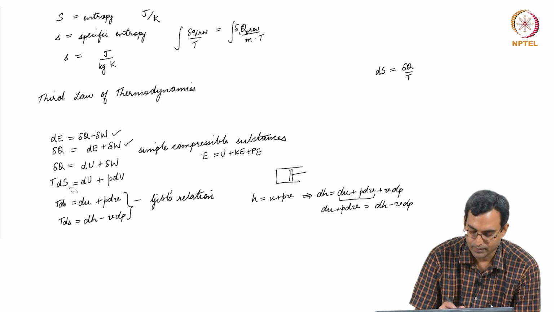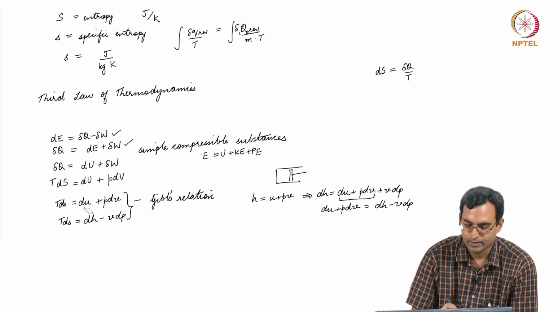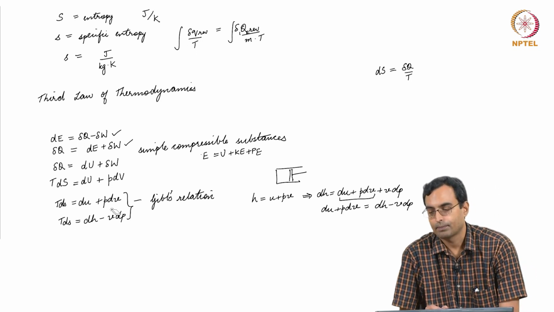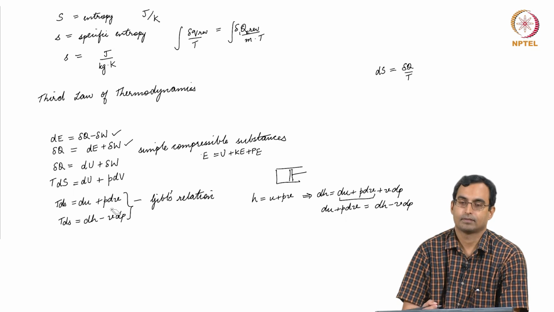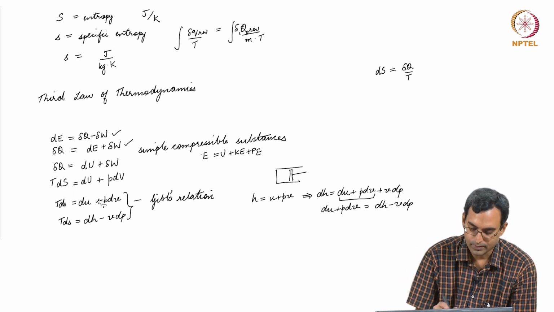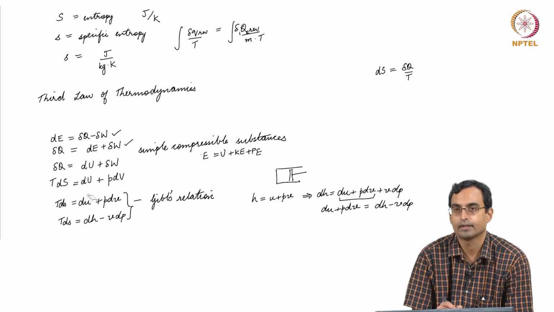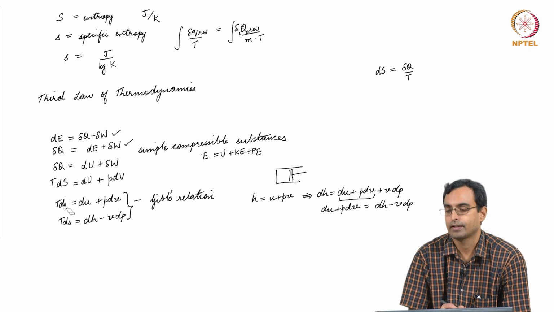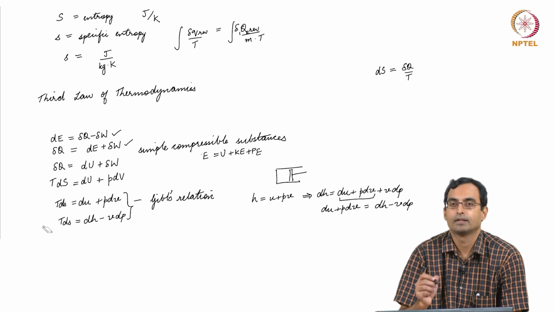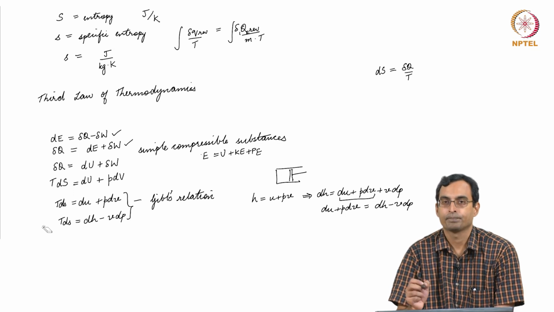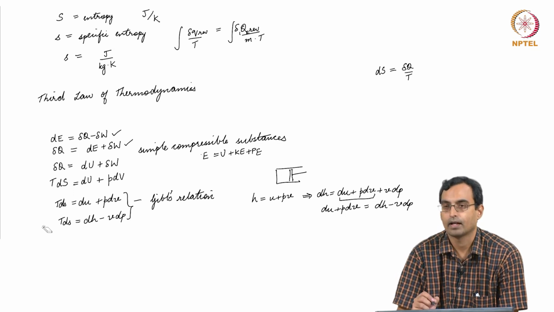But once we have these expressions, this is a relation between properties, and properties are properties for any process because they are state functions, they do not depend on the process. So, even though we got this equation by assuming reversible processes, once we are dealing with changes in properties, it does not matter which process we used to get there, as long as the starting point and the ending point are the same, relations between properties are the same.